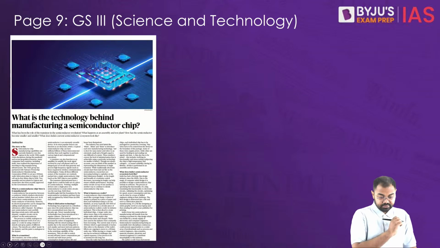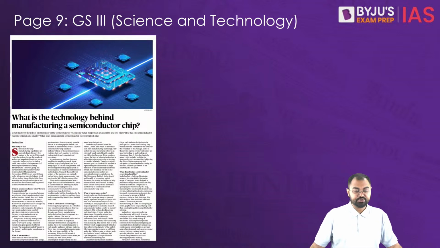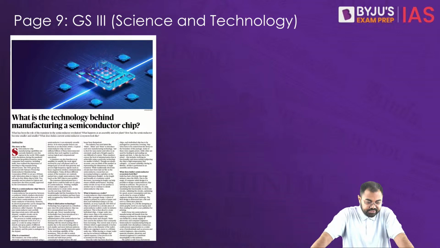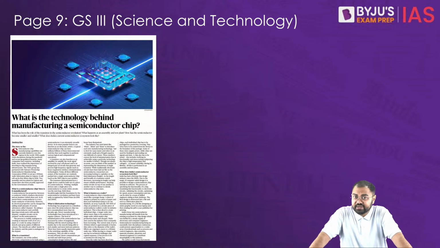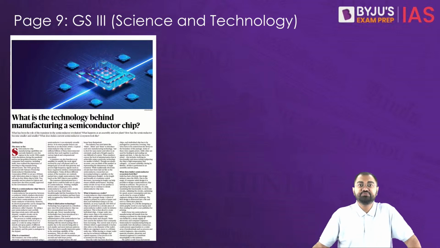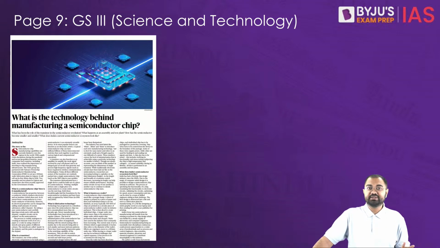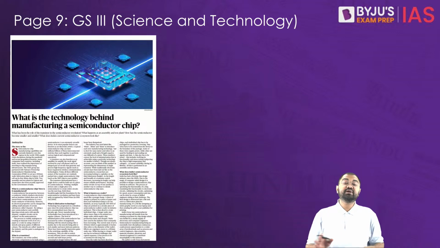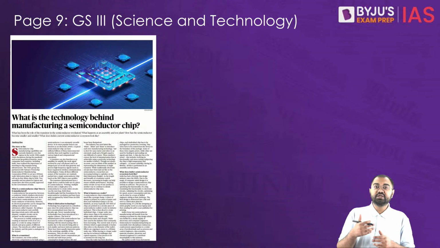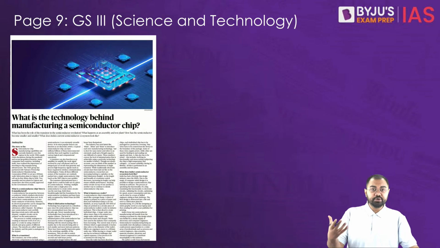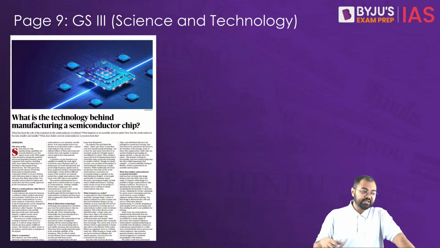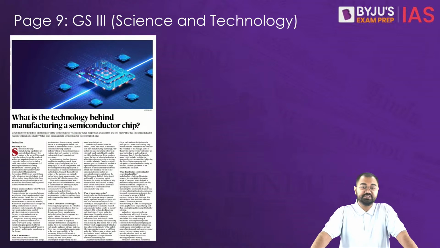Now let's look at the prelims based articles. The first article is on page number 9, related to science and technology, and it is about the technology behind manufacturing a semiconductor chip. This is where it talks about semiconductors and how they work, and what the different types of technologies related to semiconductors are. When it comes to the global semiconductor manufacturing landscape, we see that semiconductor chip manufacturing has been contributing to a lot of electronics related developments in technology.